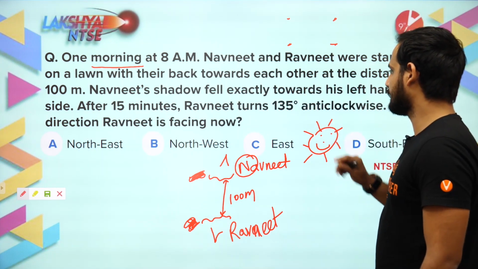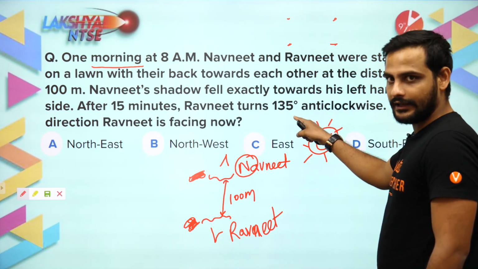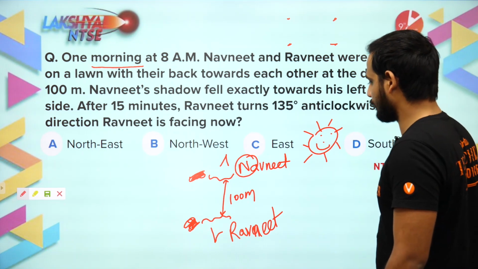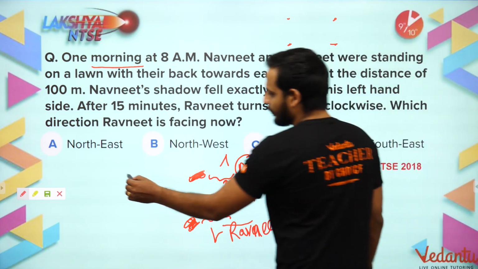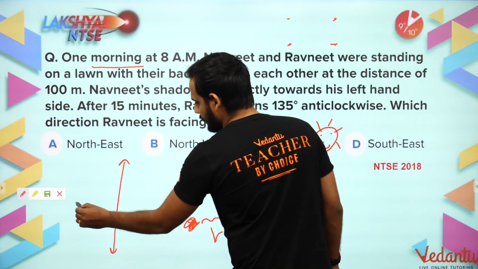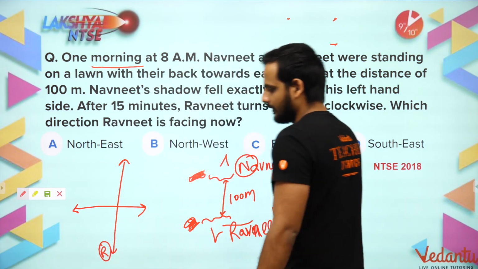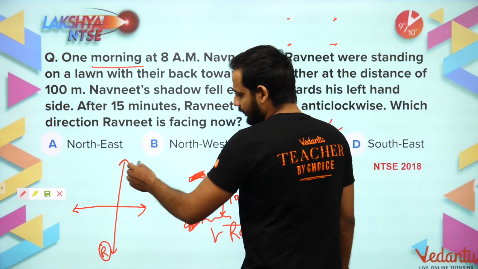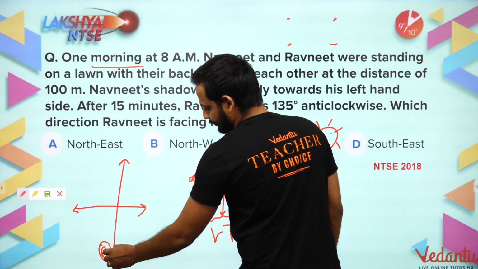Now what they are saying: after 15 minutes, Ravneet turns 135 degree. 135 degree means more than 90 degree, and that too anti-clockwise. Now we got to know this is the compass, so let us make a neat diagram here. Ravneet is standing here. If he moves anti-clockwise, meaning opposite to the direction of the clock, the clock direction is this way, so opposite means this side.